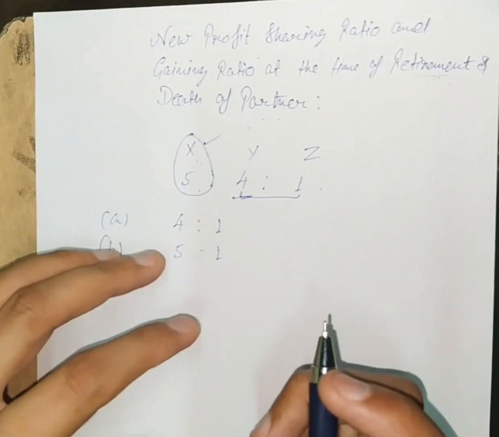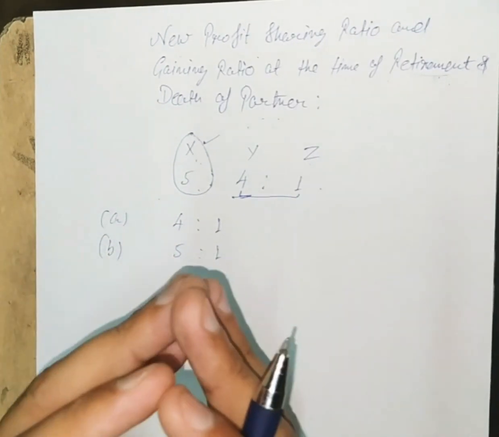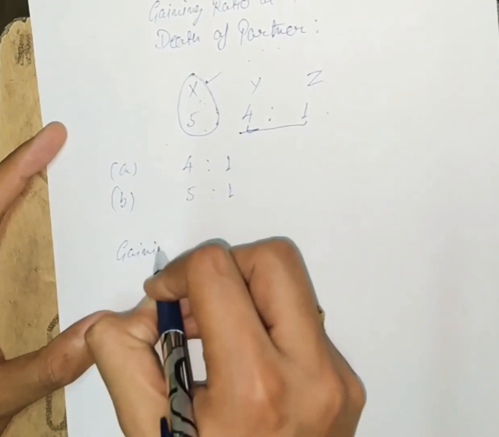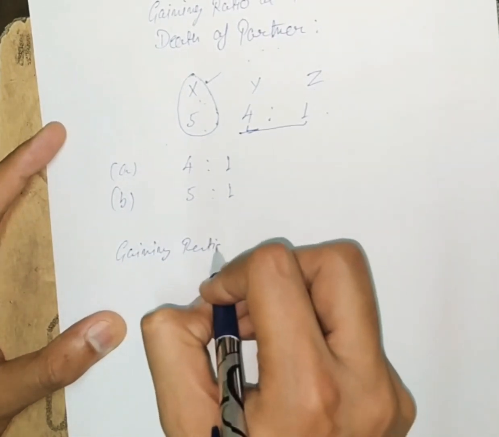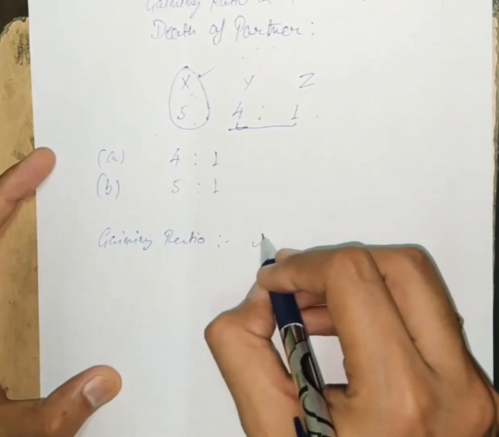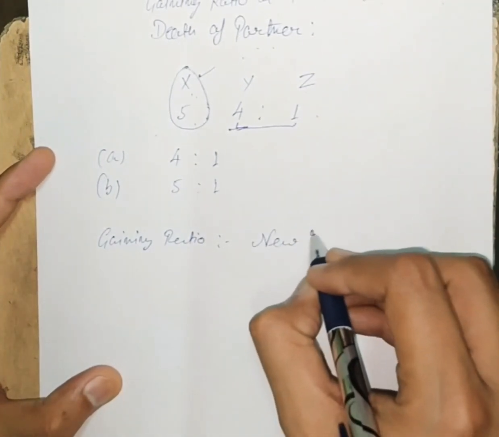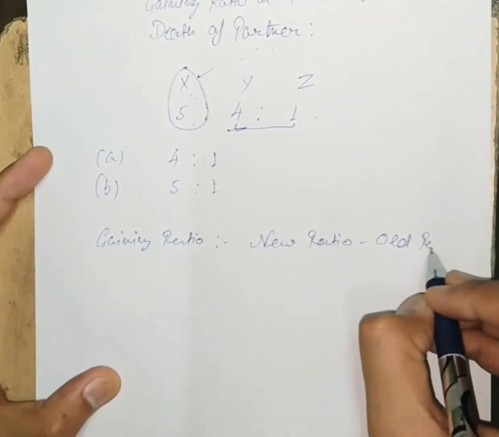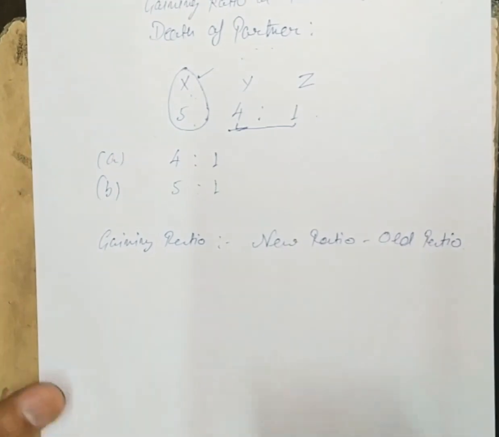Now in this case, how will you calculate the gaining ratio? We have to calculate gaining ratio by applying the formula new ratio minus old ratio. Clear?